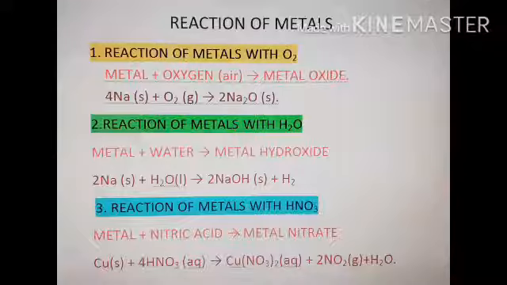So dear children, before concluding this video, let me sum up all the reactions once again. When a metal reacts with O2, we get metal oxide only. When a metal reacts with H2O, that is water, we get metal hydroxide and hydrogen gas. When a metal reacts with nitric acid, that is HNO3, we get metal nitrate plus nitrogen gas plus water.